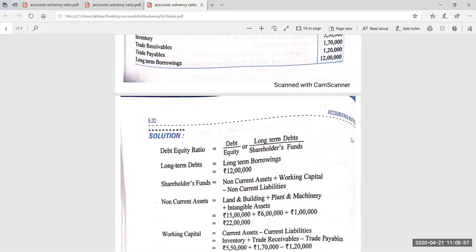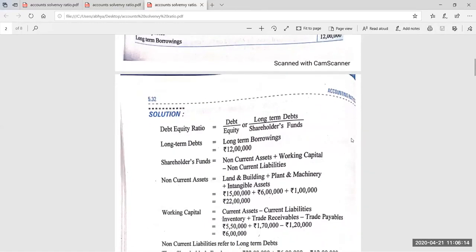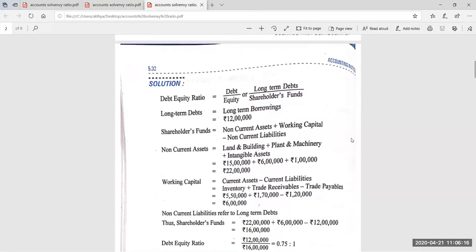So now what is the liability side total? It contains 3 heads: current liability, non-current liability, and shareholder fund. Current liability is already given here, trade payables 120. Long-term borrowings are also given, 12 lakh. So total liabilities 12 lakh plus 120. So total liability is 13 lakh 20,000. So shareholders fund will be